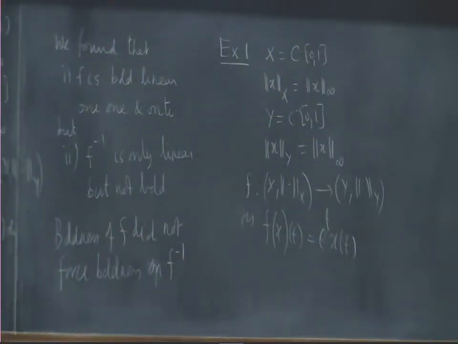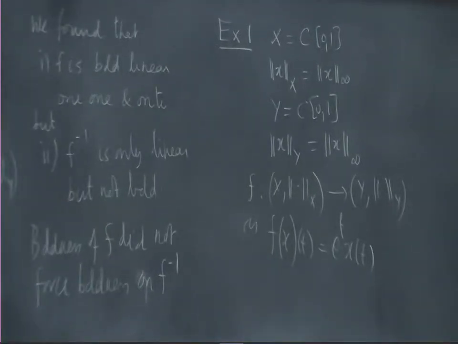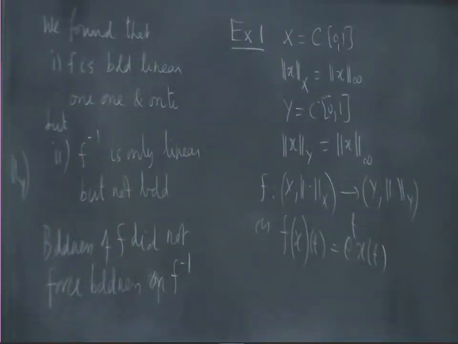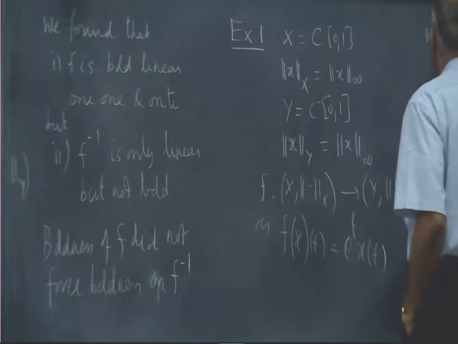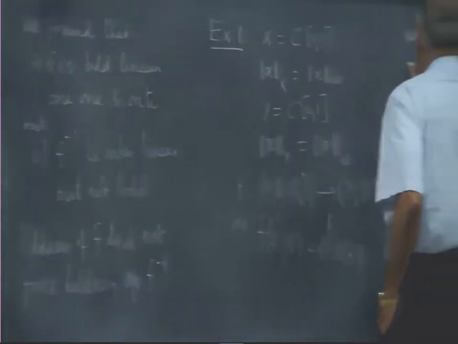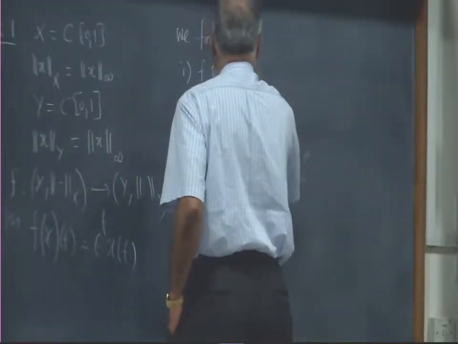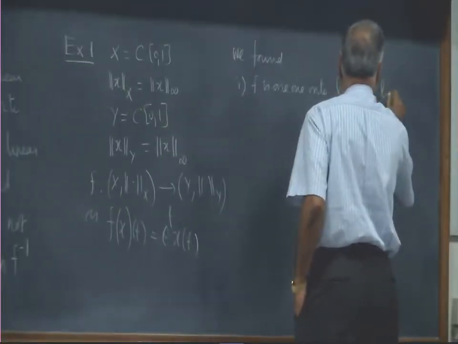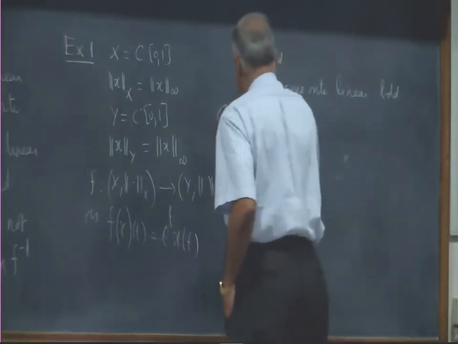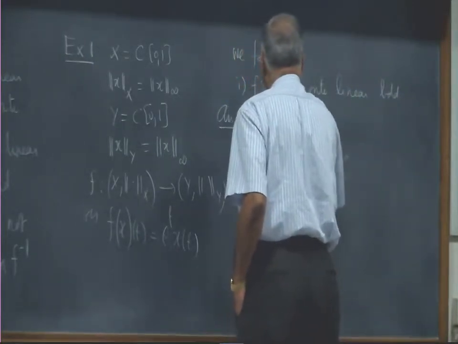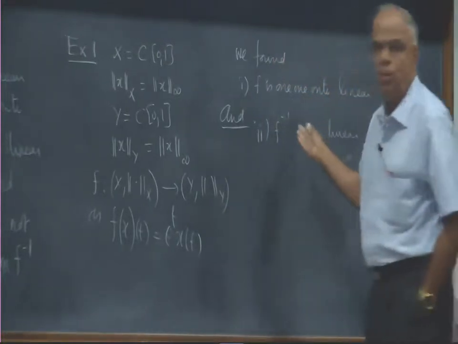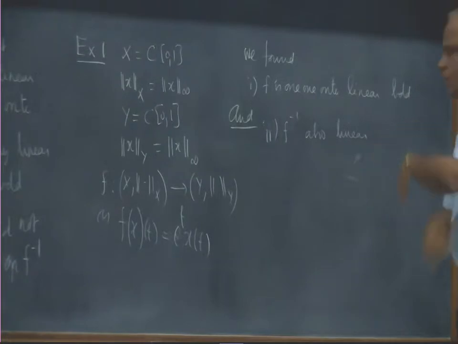And we found this was 1-1, onto, bounded, linear, and the inverse was also linear and bounded. Of course, F inverse will also be 1-1 and onto.